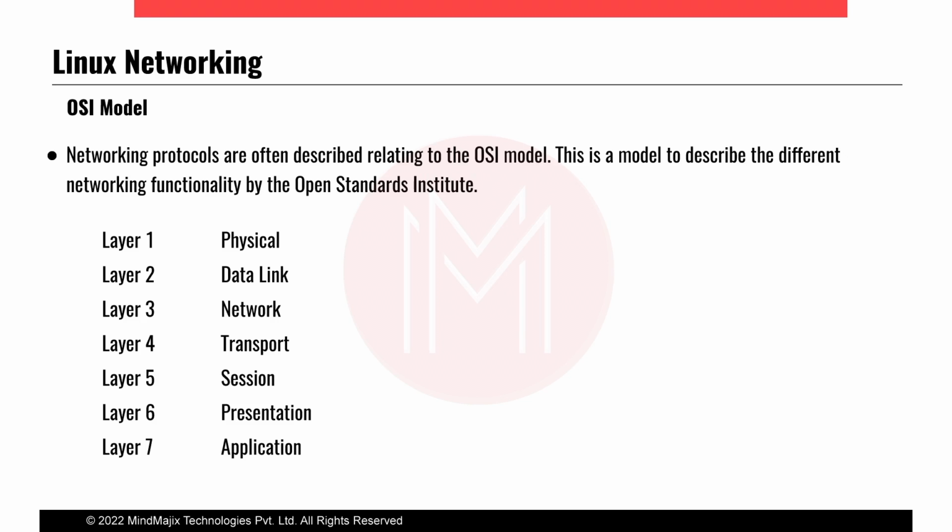If we start from the physical layer, then data link layer, network, transport layer, session layer, presentation layer, and application. Whatever communication is happening between server and client, or client to server, the packets and that process have to go from layer 1 to layer 7. This is the 7-layer OSI model, as we popularly call it. I'll explain each layer briefly.